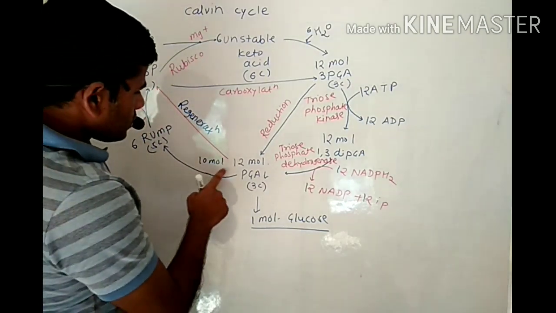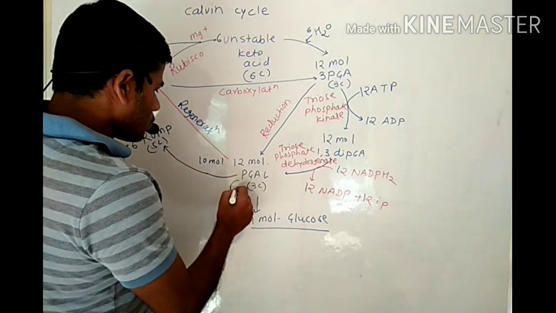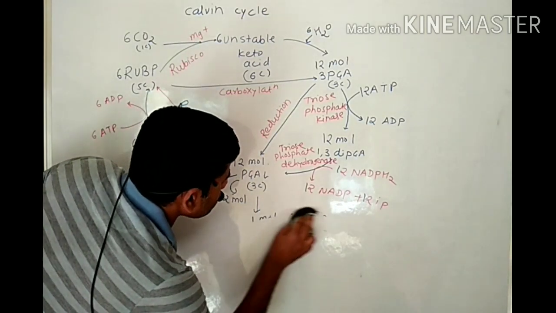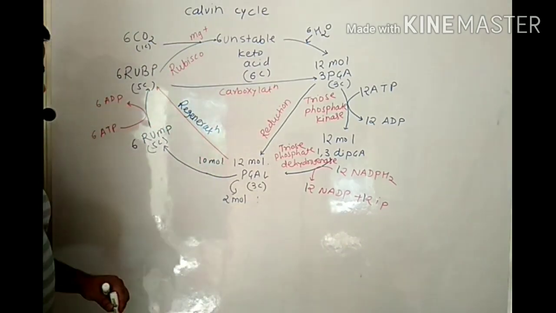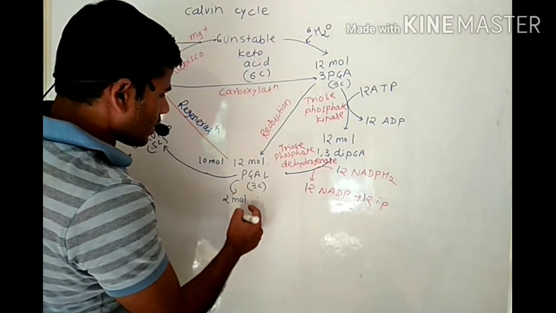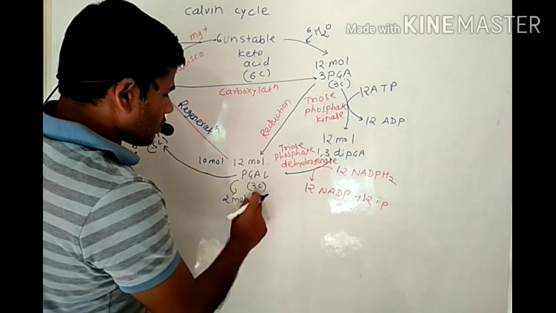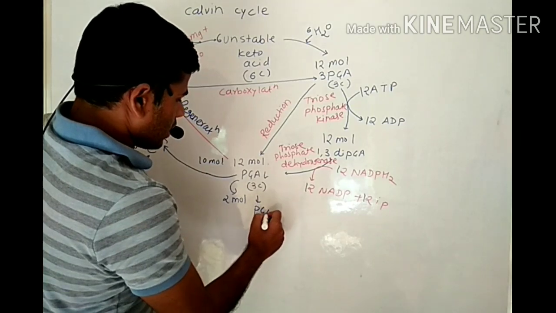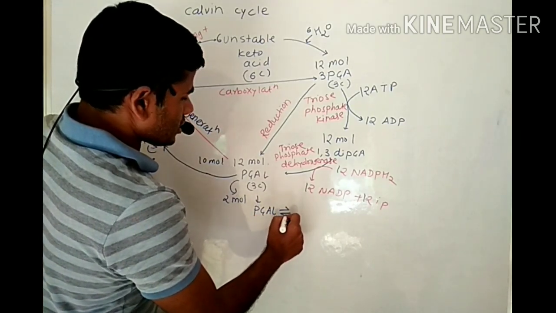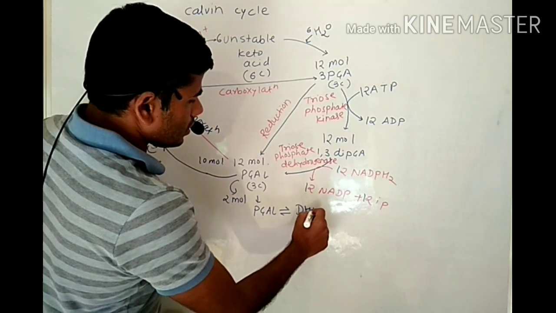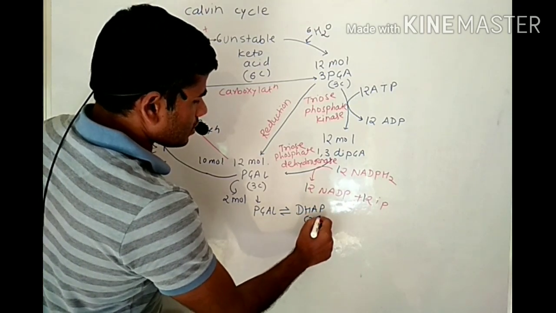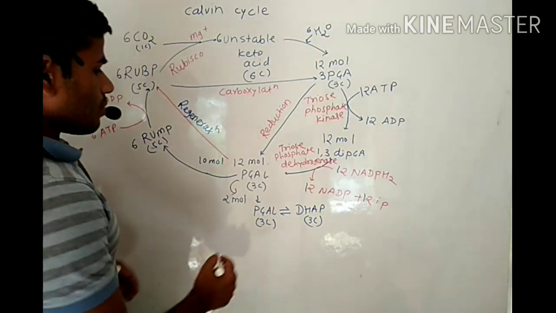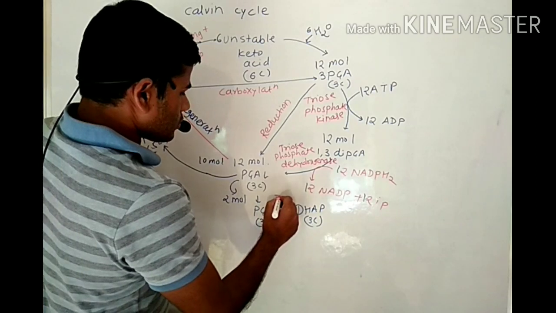And out of these 12 molecules, 2 molecules of phosphoglyceraldehyde are responsible for synthesis of 1 molecule of glucose. Okay, these 2 molecules of phosphoglyceraldehyde having 3 carbons undergo isomerization, and it gives rise to dihydroxyacetone phosphate having 3 carbons, with the help of enzyme isomerase.